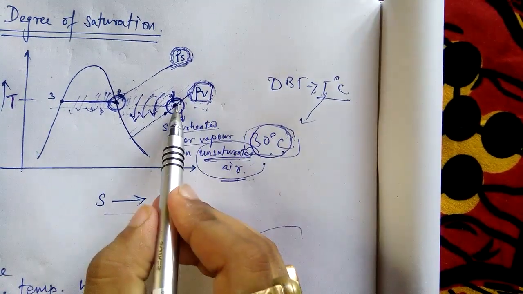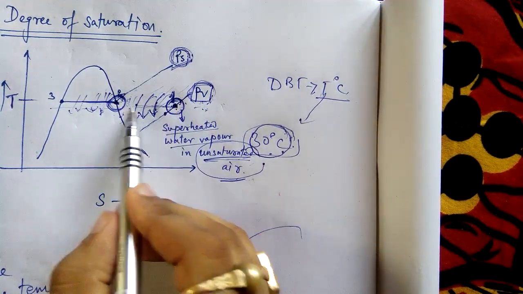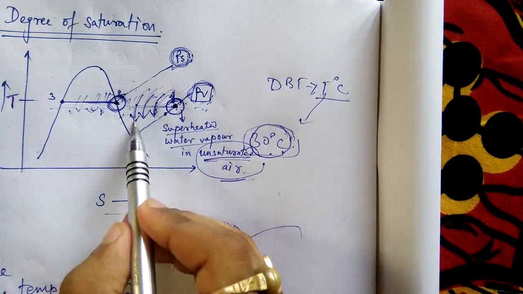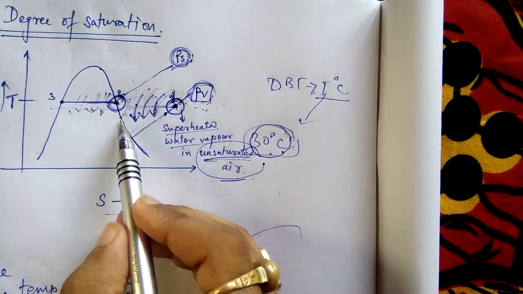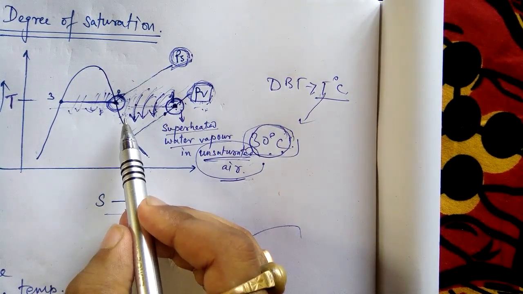So what I have told is that I was at state point 1. This is the unsaturated zone. At the same temperature, 30 degrees Celsius for example, I am going on adding moisture. Air is taking that moisture easily because it was unsaturated; its humidity was very low.